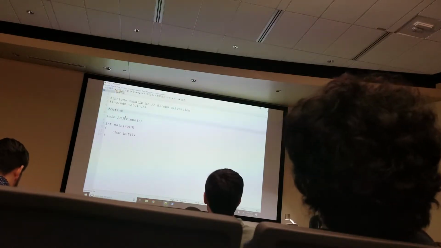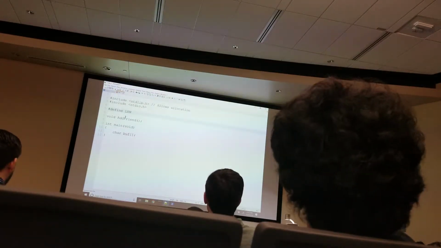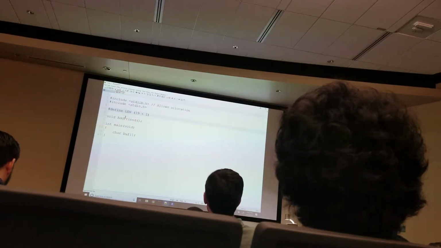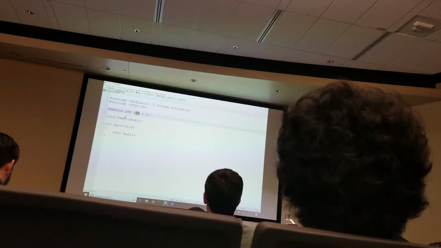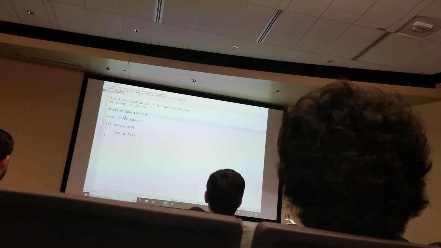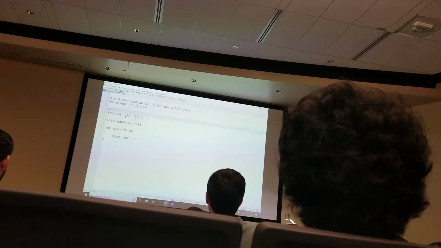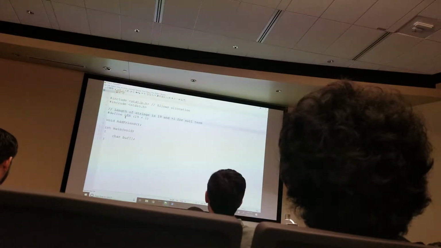So define length as, we'll do 19 plus 1. I'm going to assume basically that there's 19 characters, and then the plus 1 is for the null terminator. If you want to do 19 here, that's pretty good, but then make sure you have the plus 1 down below if we're doing 19 characters and then a null terminator. So yeah, I'll just go ahead and include a comment. Length of strings is 19 and plus 1 for null terminator.